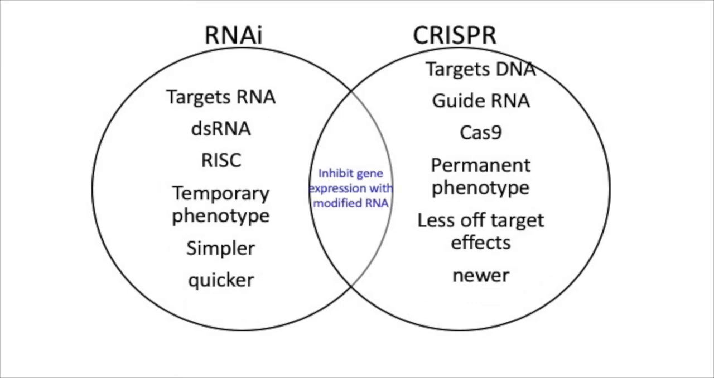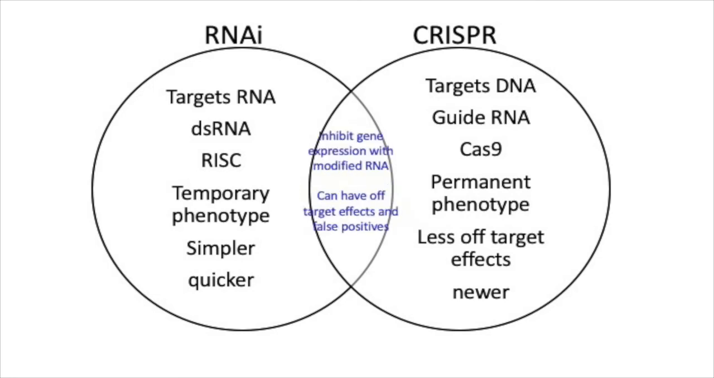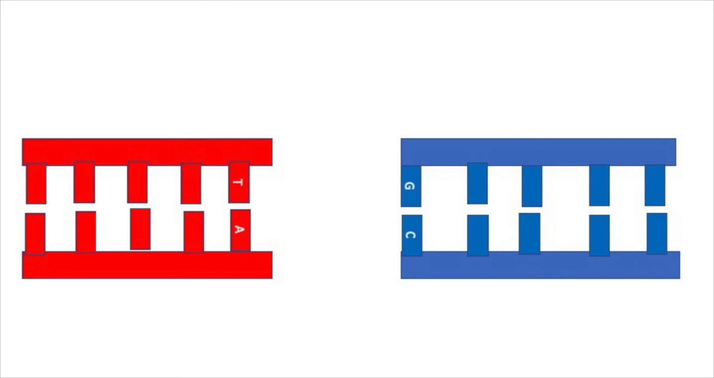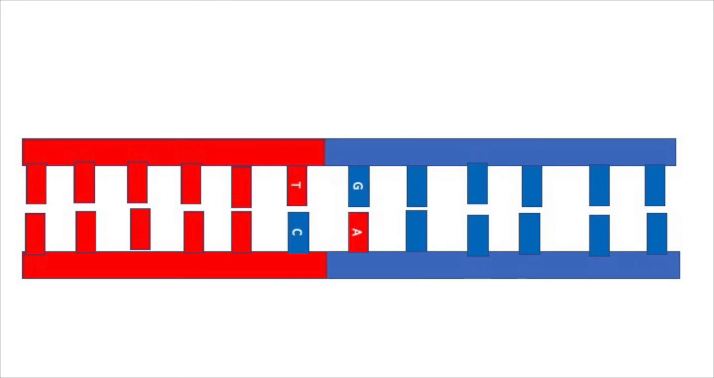However, both methods use unmodified RNA to inhibit gene expression. Another similarity is that both methods can result in false positives and off-target effects. CRISPR can have off-target effects if a mutation occurs when the cut from Cas9 is being fixed by the cell. The cell can either glue the ends of the broken pieces together or insert a template. If the cell decides to stick the ends together, mismatching may occur and result in a mutation.